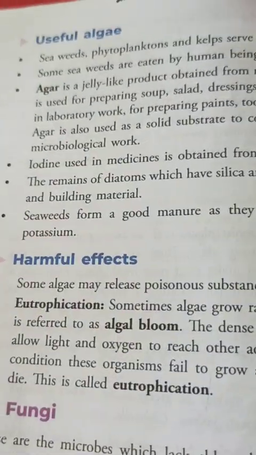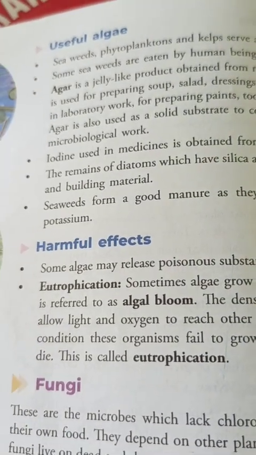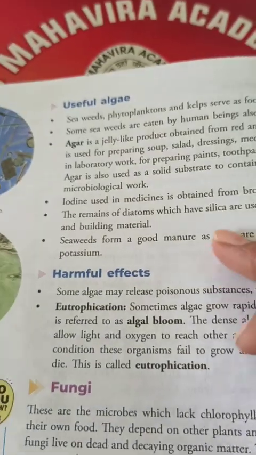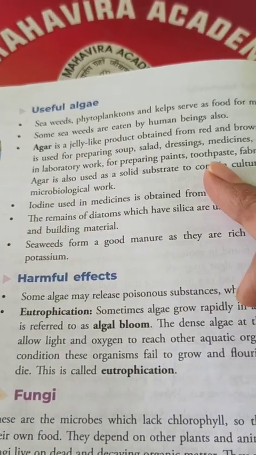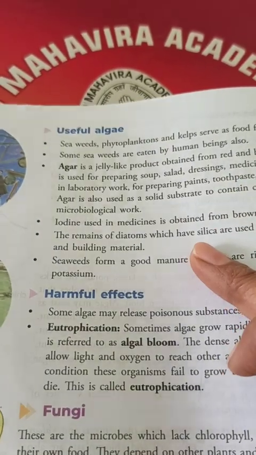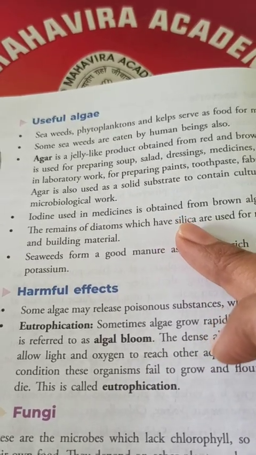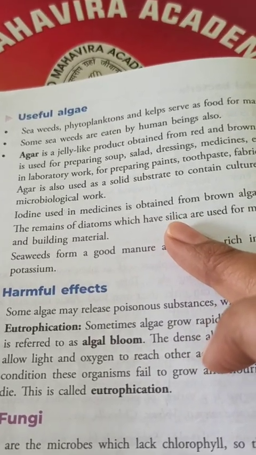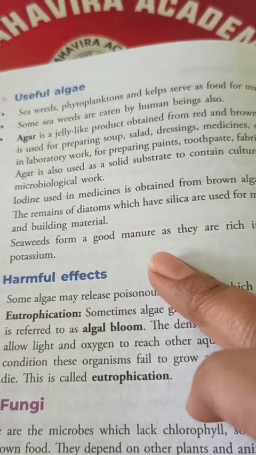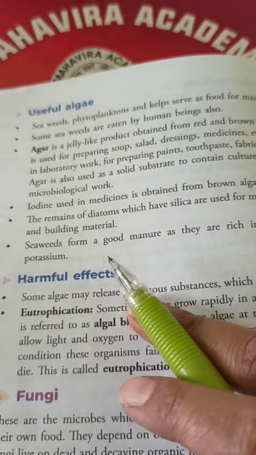Now algae is useful to us. Basically the seaweeds and phytoplanktons are eaten by many animals. Some algae are eaten by human beings also. It is used for making toothpaste, fabrics, salad dressing, medicines, laboratory work. It is also the source of the iodine which we use in our medicines. You must have heard about tincture of iodine, which acts as an antiseptic, is obtained from brown algae. The diatoms have silica, which is used for crockery materials.